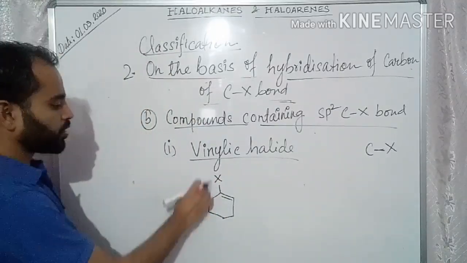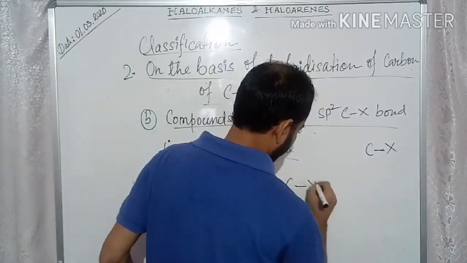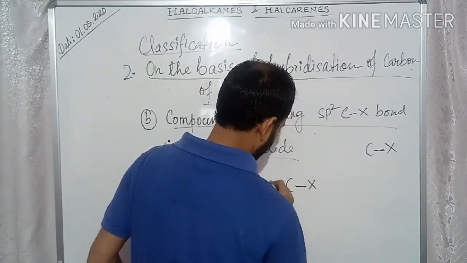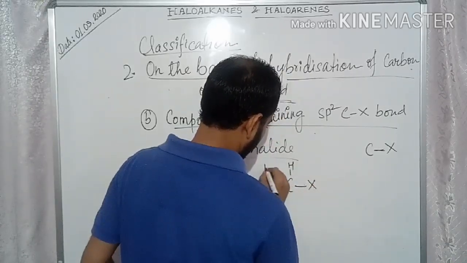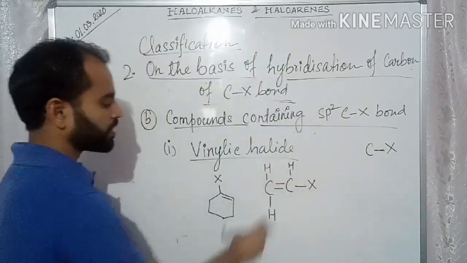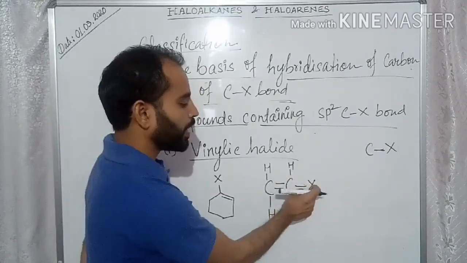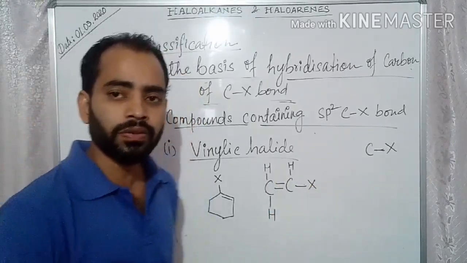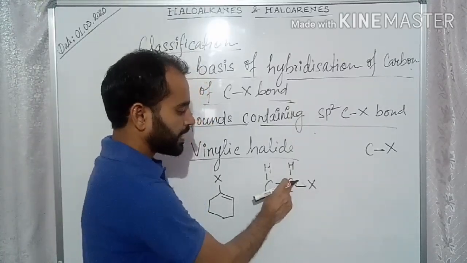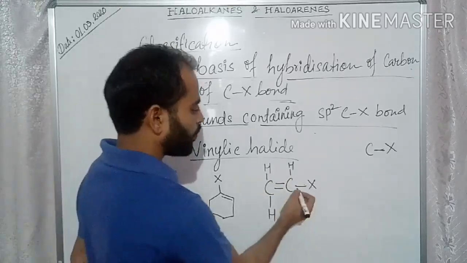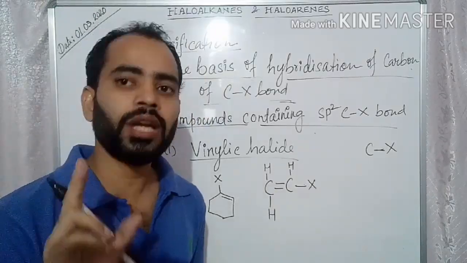Now in this compound, or another example you can take, first you consider this one. You see this carbon is attached to the halogen, so we have to find out the hybridization of this carbon. This carbon has how many sigma bonds? 1, 2 and 3, because in a double bond there is 1 sigma bond and 1 pi bond.